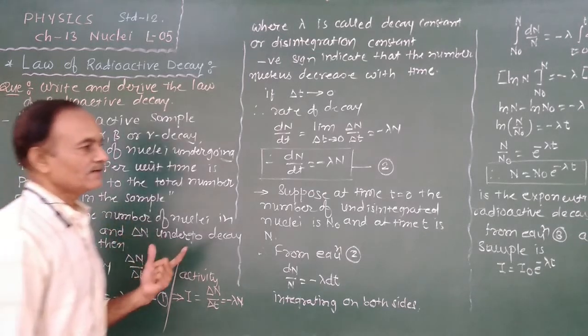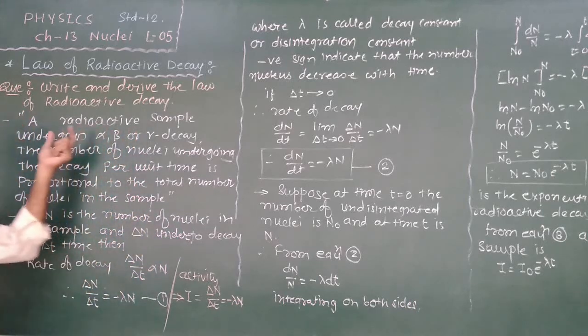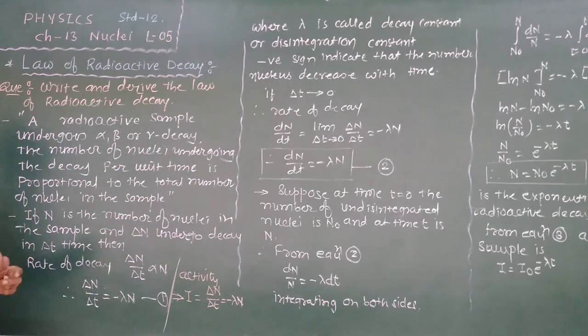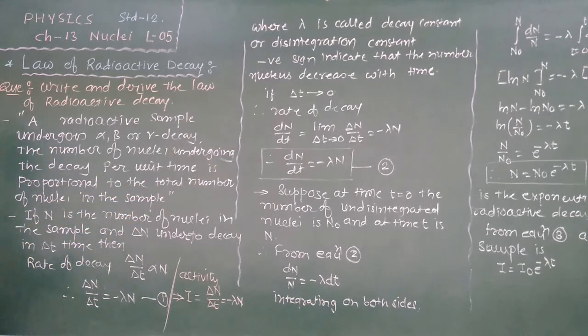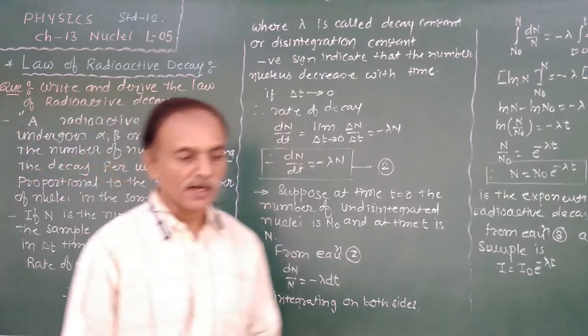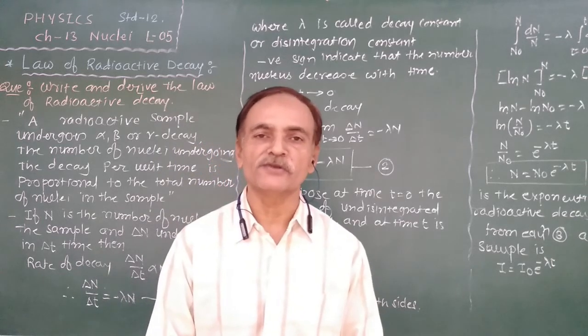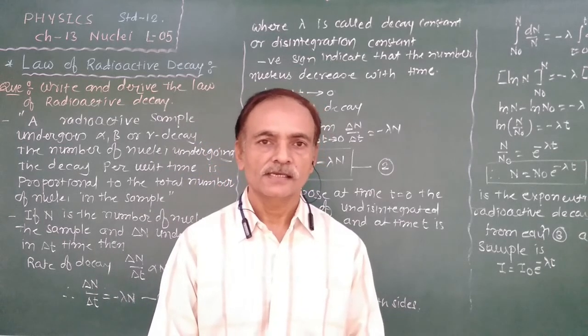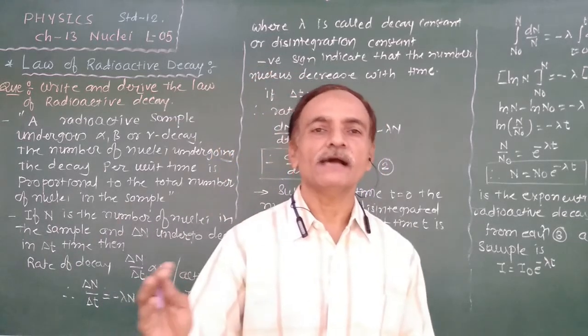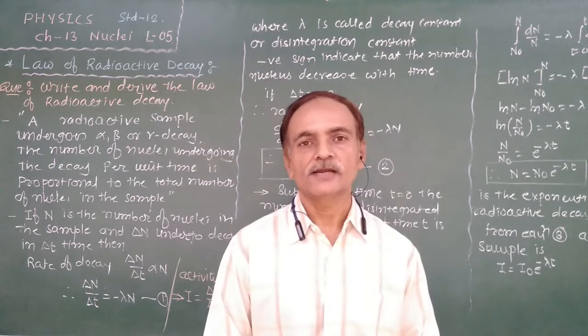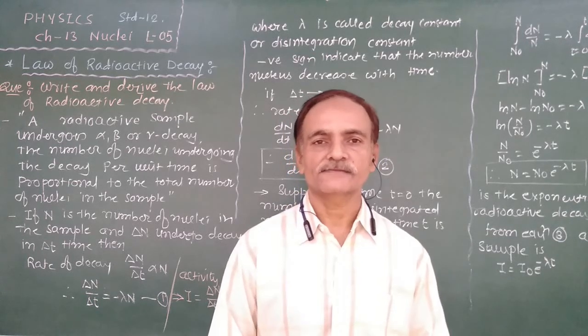Now, in radioactive decay, the substance or the sample undergoes alpha, beta or gamma decay. The number of nuclei undergoing decay per unit time is proportional to the total number of nuclei in the sample. That means in a heavy nucleus sample, a number of atoms or nuclei are present. These nuclei undergo alpha, beta and gamma decay to obtain the stable state.